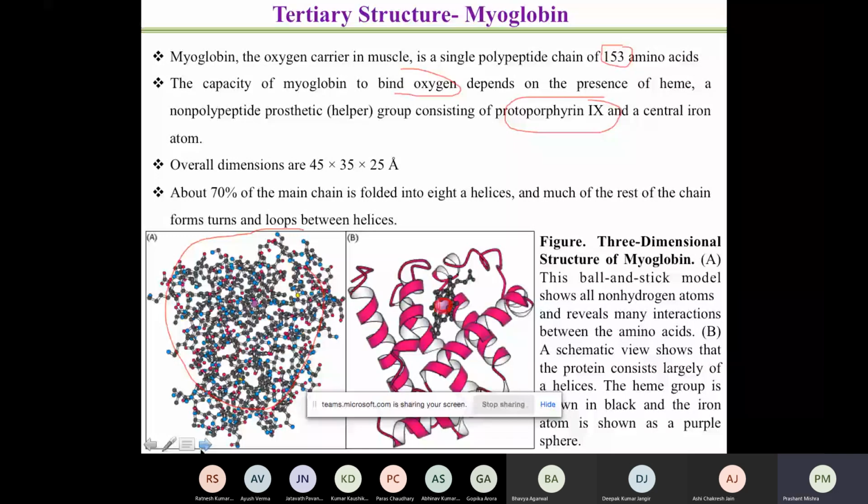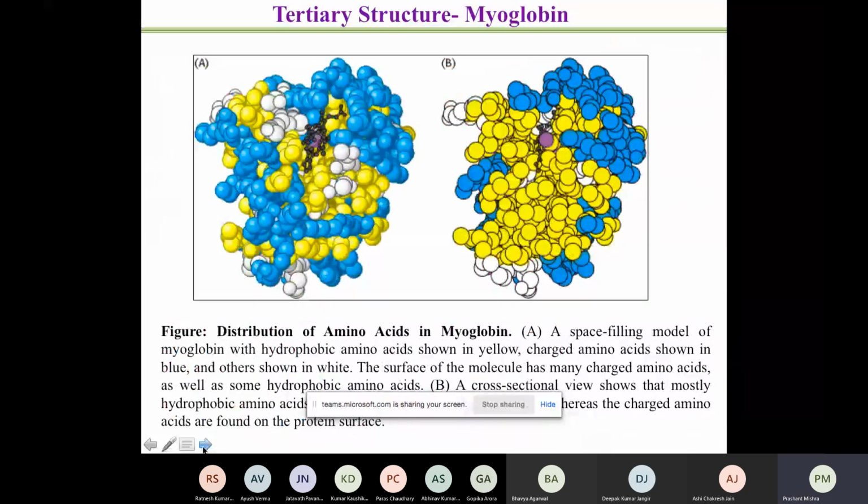Now let us move on to the next slide, where it shows you a very interesting point. You look at A. A is showing a space filling model. Now in this space filling model, the yellow colored amino acids are hydrophobic amino acids. So you can see some of the amino acids are hydrophobic, some of them are hydrophilic. In the three-dimensional structure, the yellow amino acids are very few.